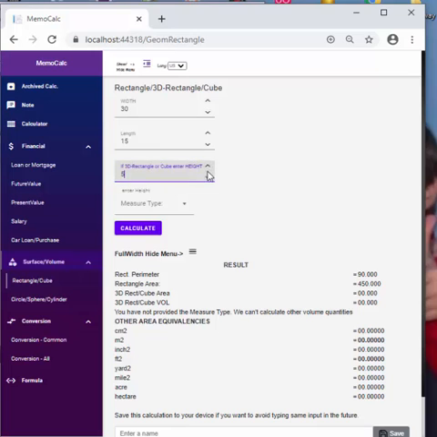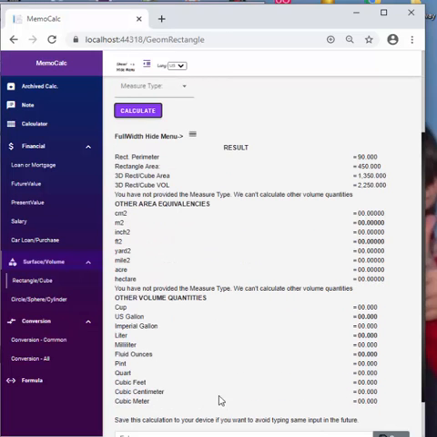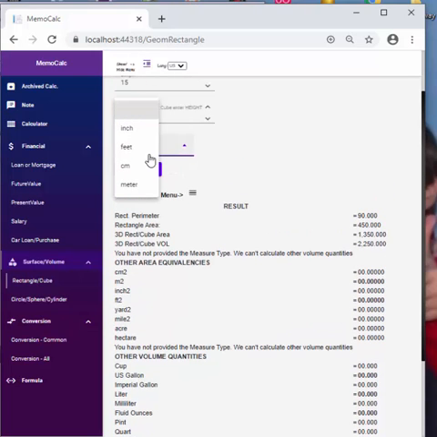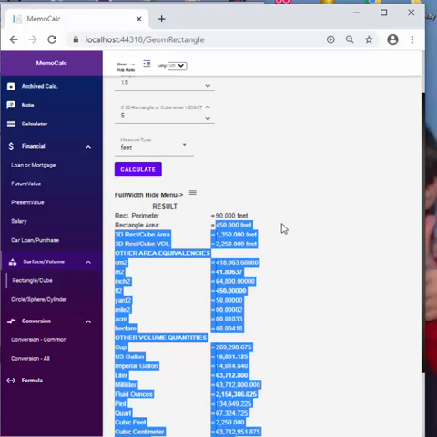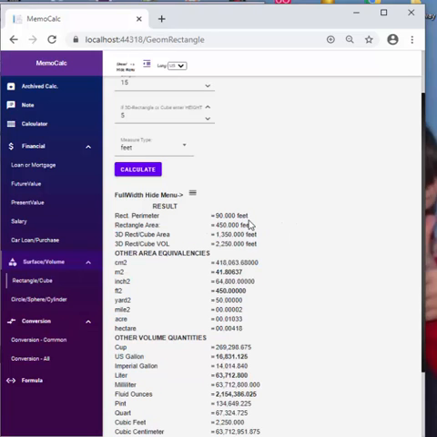So you see you would have all the volumetric quantities here that have been added at the same time. You have of course to enter at this time that those values are in feet, and you do calculate. So you see you still have 450 feet here, rectangular area, but you have how many liters or US gallons or imperial UK gallons and quarts, but it's not very useful in this case.